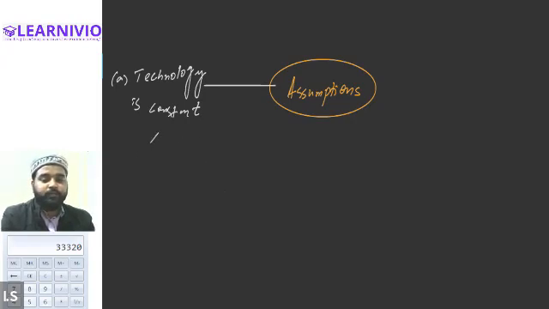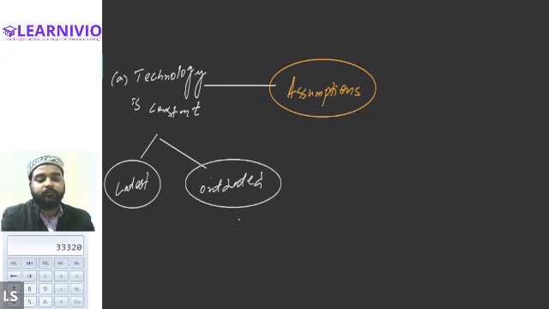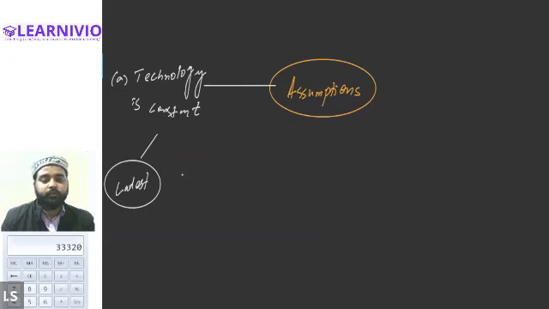Let's say if a producer is using the latest machines for production, then these machines will not get outdated throughout the production. And if he is using outdated machines for the purpose of production, then throughout the production we will assume that the machines will not get updated. So whatever kind of technology the producer is using during the production, we are presuming that technology remains constant throughout the production.